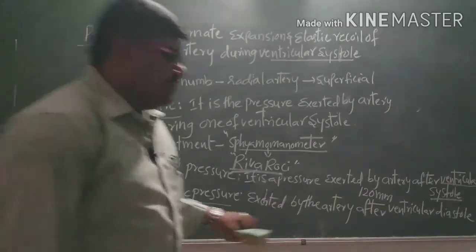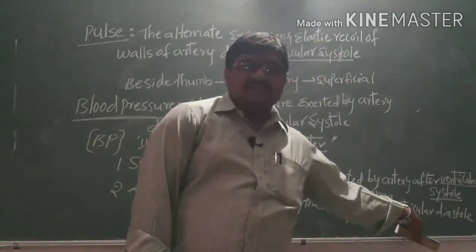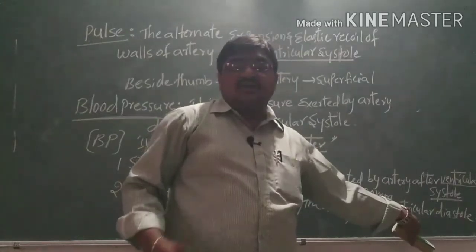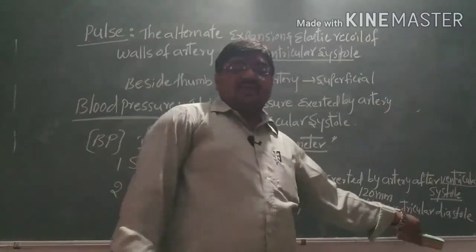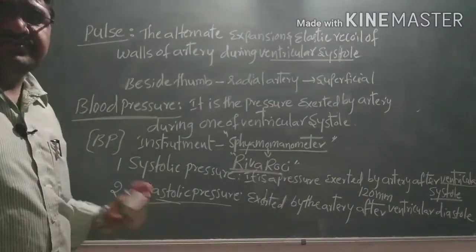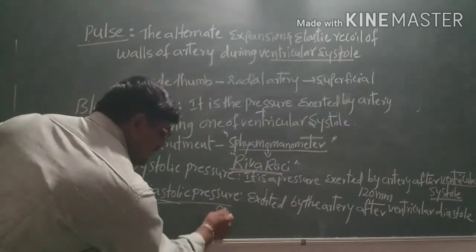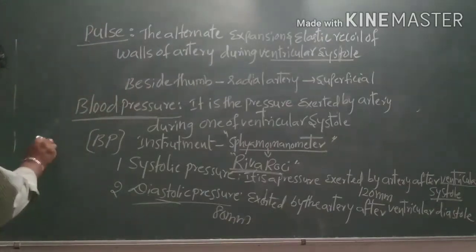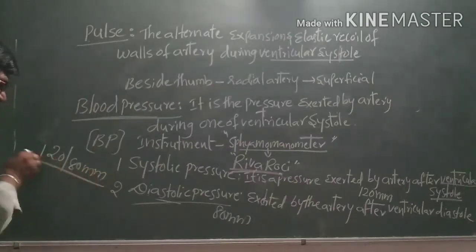Diastole means relaxation of the ventricles. The pressure during relaxation of the ventricles is called the diastolic pressure. It is 80 mmHg. So the total blood pressure in our body is 120 by 80 mmHg.